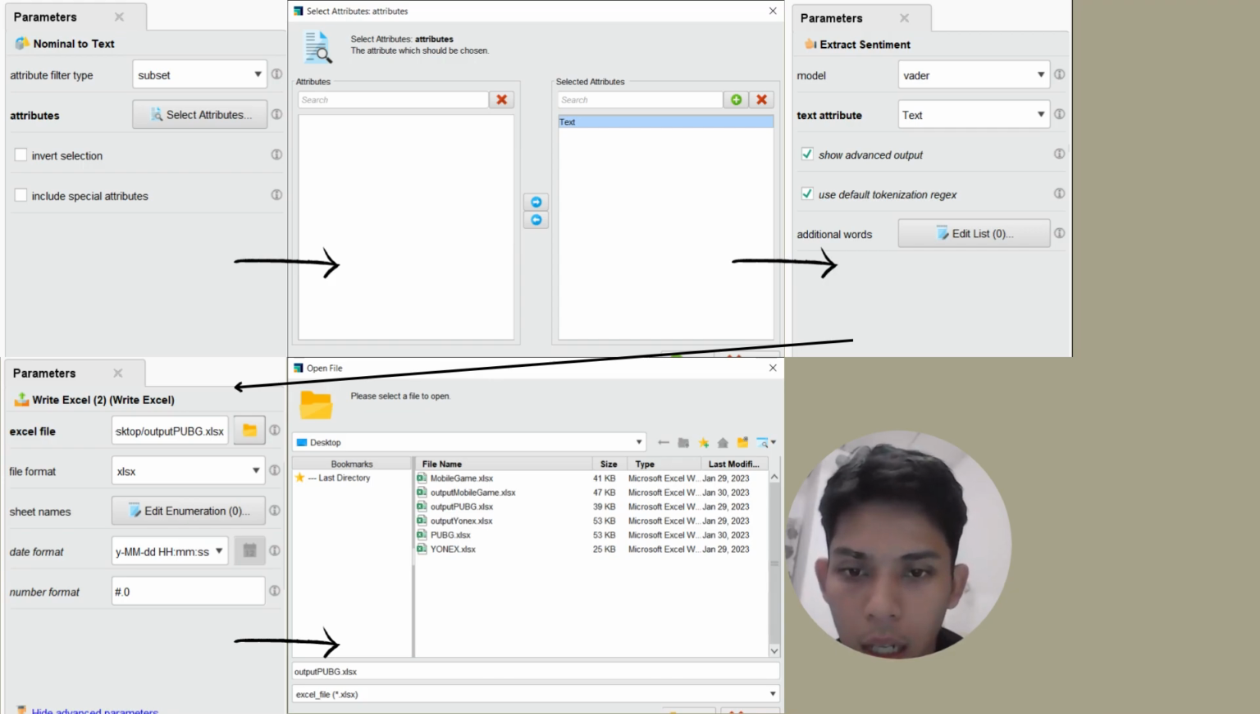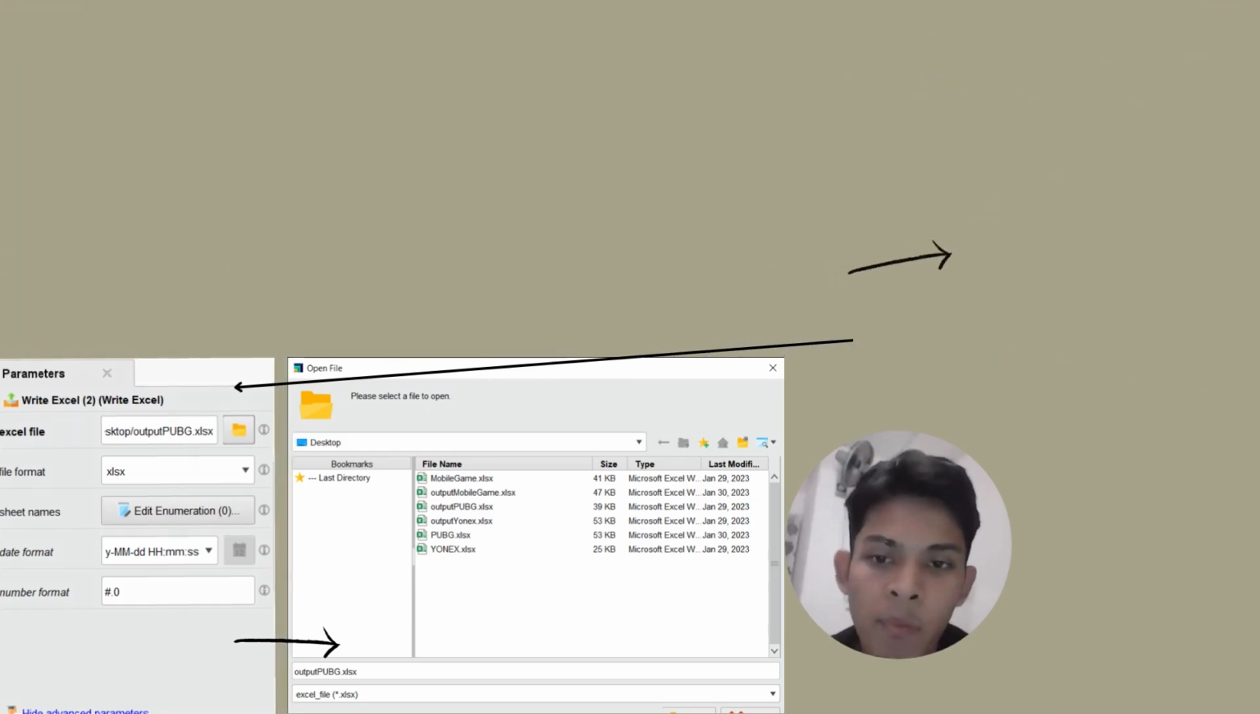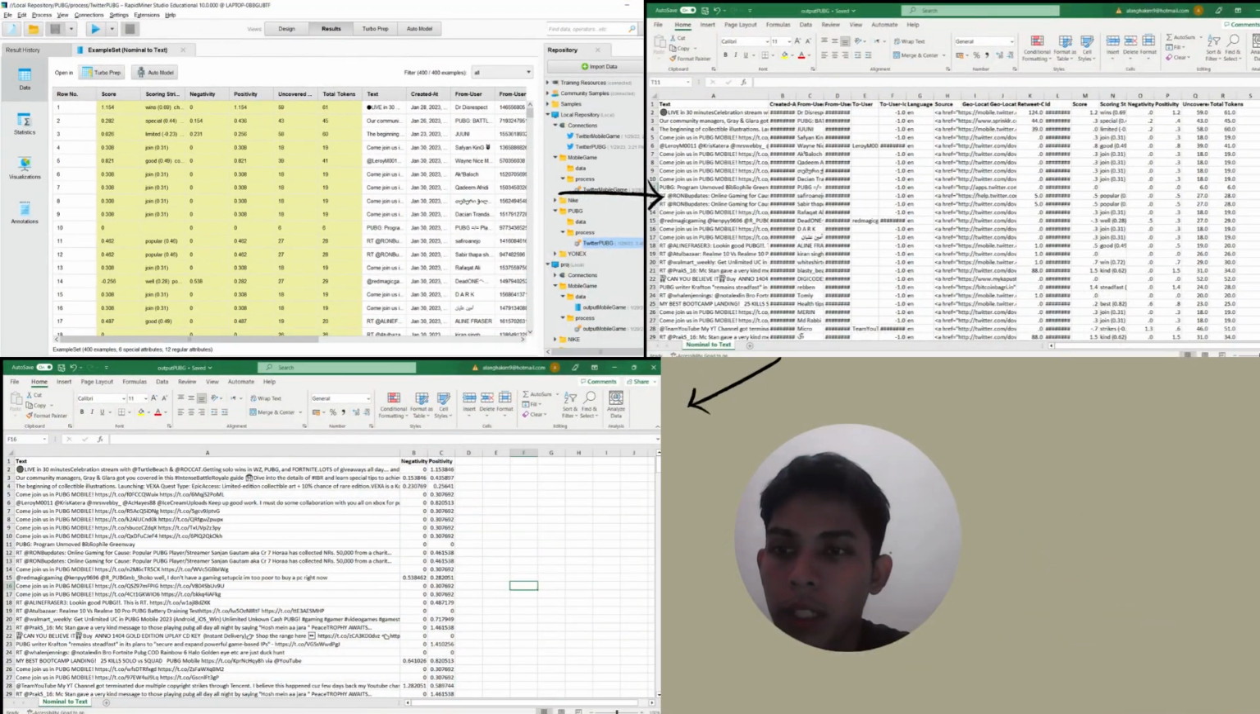After that, we drag Write Excel from the operator to the process attachment. Press the file button in the Excel file section and save the data in the desktop section. And we press OK. After completing the polarity find process, add all the operators from Read Excel operator to Write Excel and add them to the result. And then run the process and we show the data.